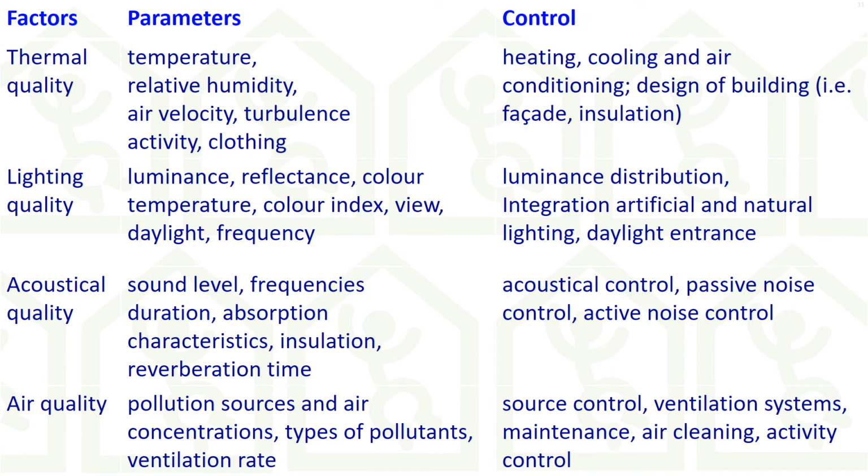So summarizing. Indoor environmental quality is defined as the combination of the four qualities: thermal, lighting, acoustical and air quality. In the next lectures, you will learn more about each of these factors and their parameters, but specifically thermal and air quality, as well as the control strategies you can use to keep them under control, to prevent or cure different related observed effects. Later in this course, you will also learn about interactions taking place between these factors.